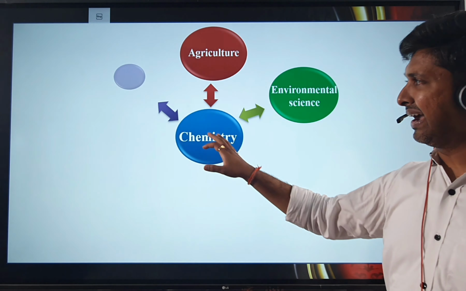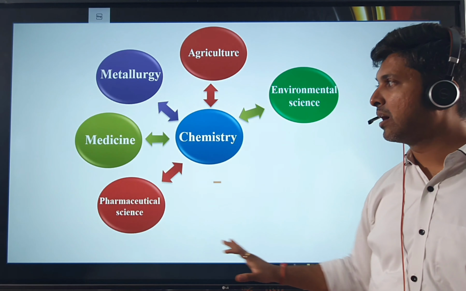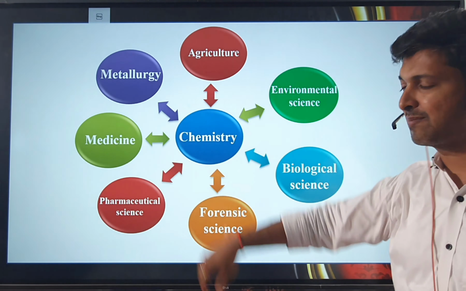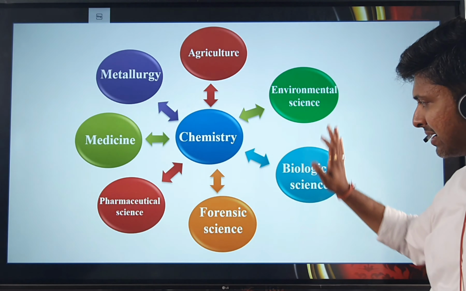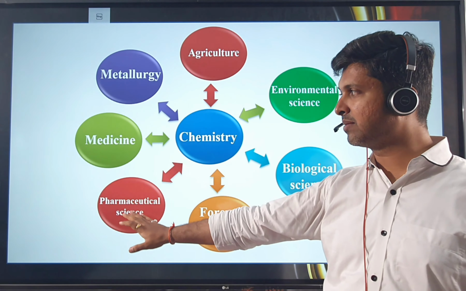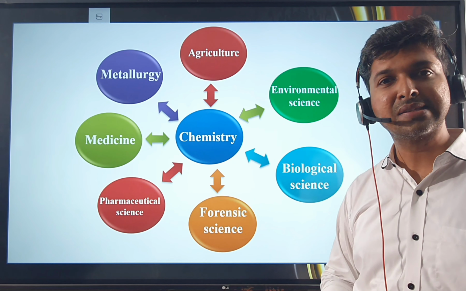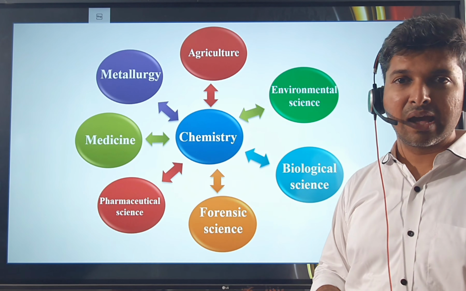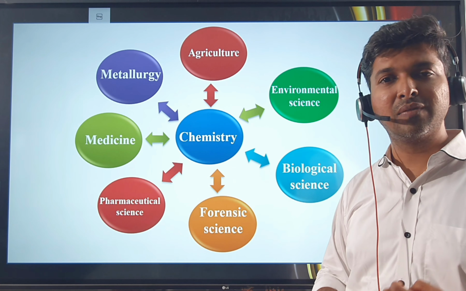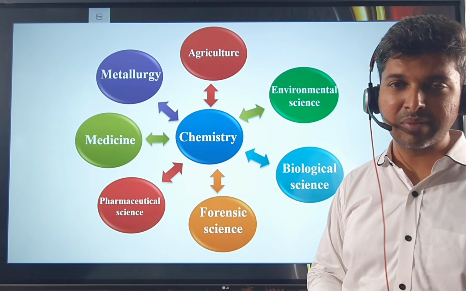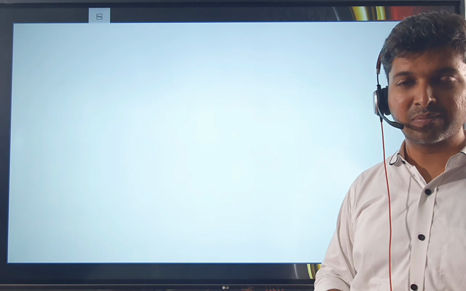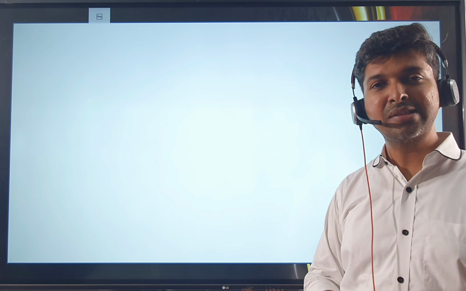Then chemistry also extends its branches to all aspects of our life: agriculture, environmental science, biological, forensic, pharmaceutical, medicine, metallurgy. Extraction of metals also requires chemistry. So this was my attempt to give you a small gist and generate some interest in the subject of chemistry. All the best for your